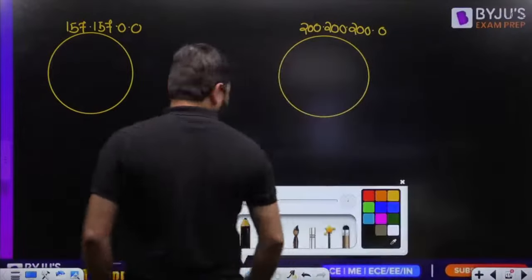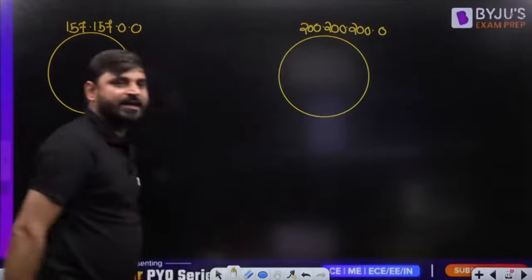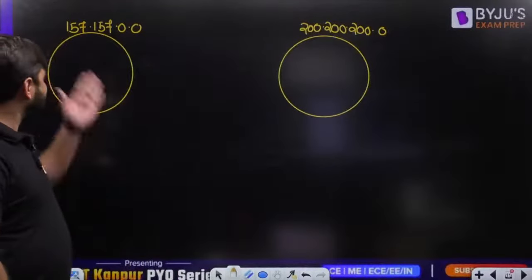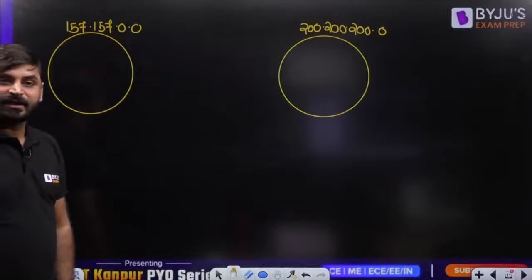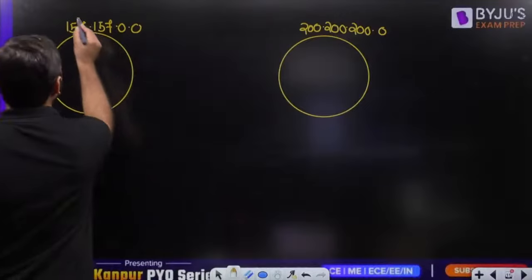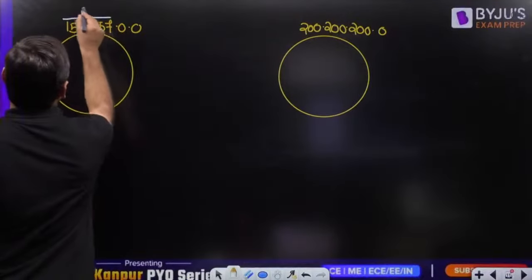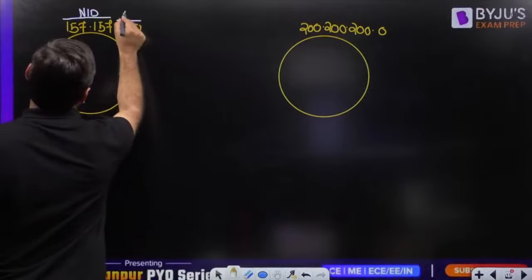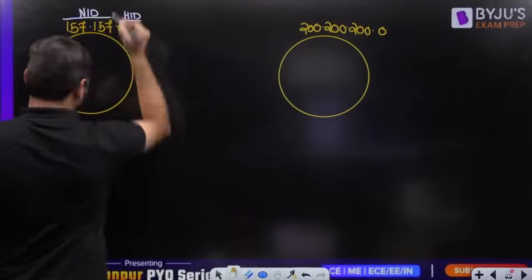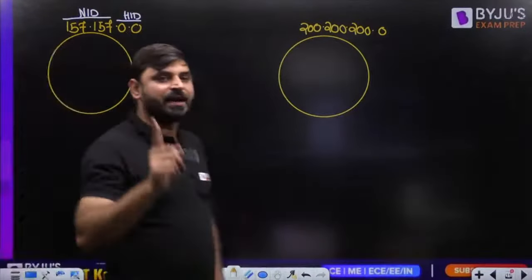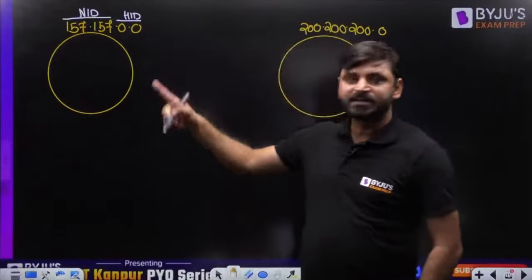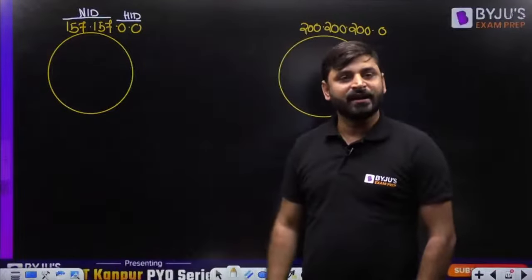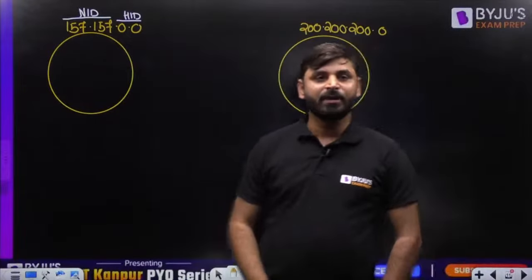Tell me one thing, my dear friends, this 157 is which class? 157 is class B. Class B network ID is how many bits, my dear friends? Class B network ID is 16 bits, and class B host ID is also 16 bits. So here we have all zeros in the host ID part. This is the reason that this IP address represents the network ID of the entire network. I hope you are getting my point.